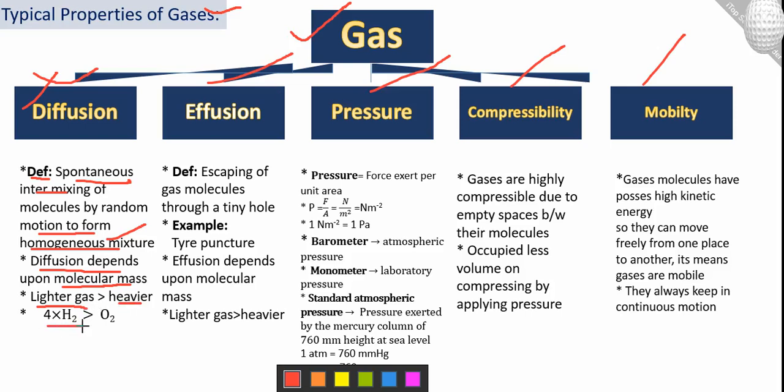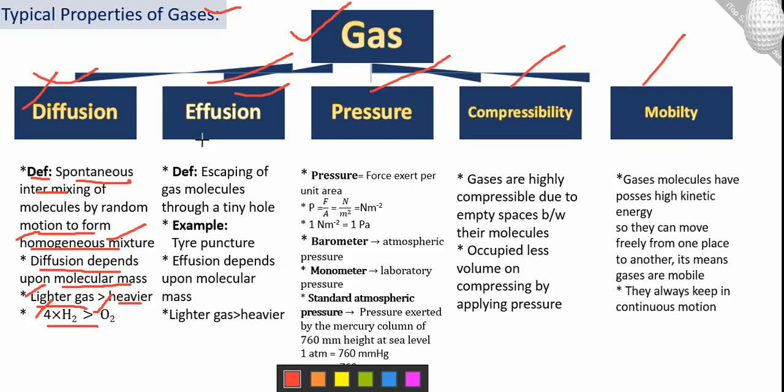Like we have an example. In this example, you can see hydrogen gas. It can diffuse 4 times faster as compared to oxygen. Hydrogen has 2.00016 gram mass, while oxygen contains 32.0 gram. So hydrogen has less mass as compared to oxygen, so hydrogen can diffuse 4 times faster than oxygen. These are important MCQs like this, and homogeneous mixture for diffusion is necessary.